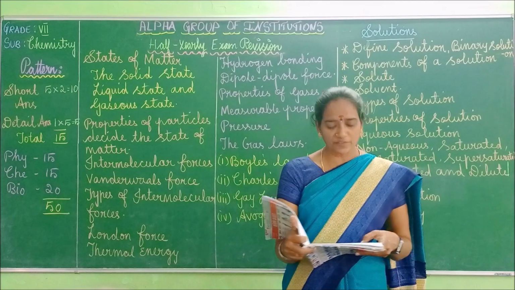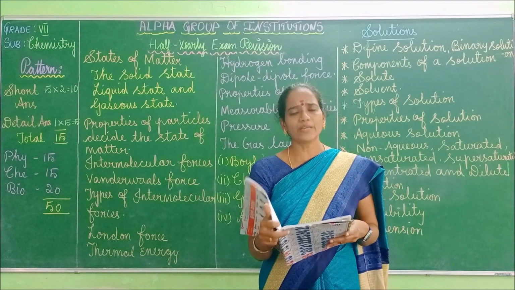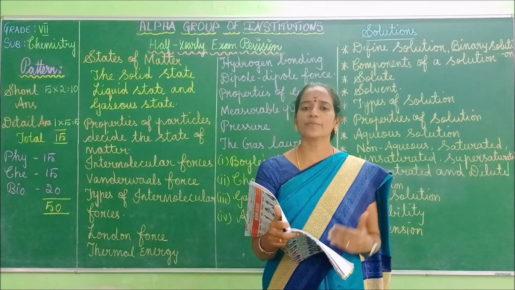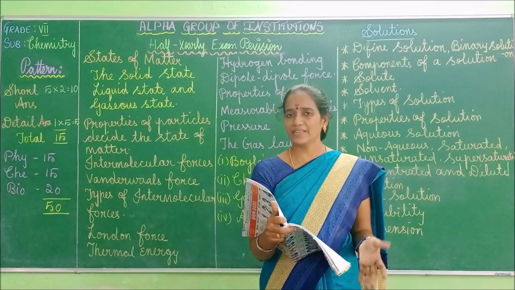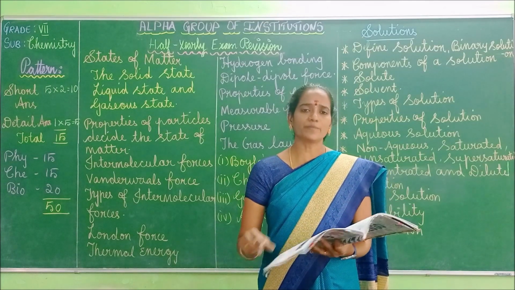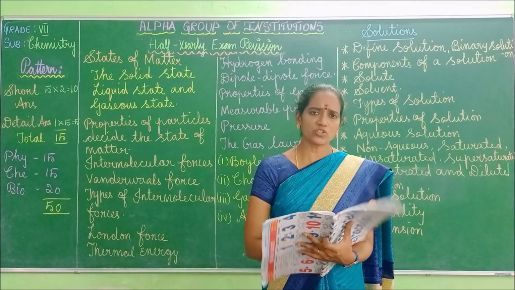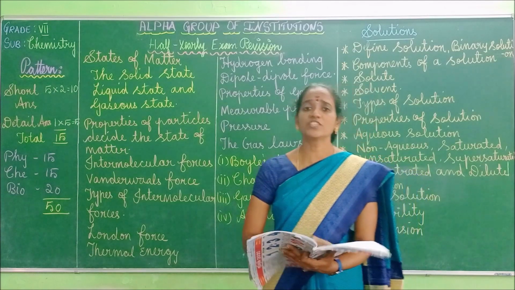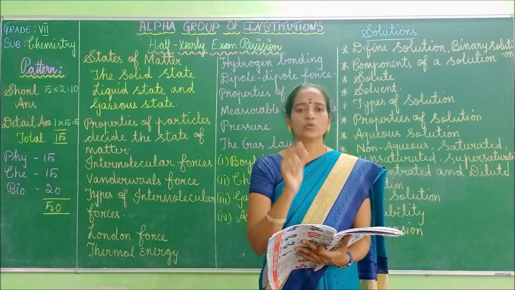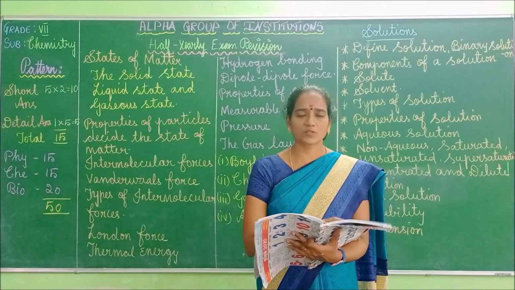For the properties of solution, nearly five or six points are given in the book. So minimum five points you have to learn, children, right? Sometimes this question you may get in the detailed answer. So learn five points. Next one, come to aqueous solution and non-aqueous solution. A solution in which water acts as a solvent is called aqueous solution.